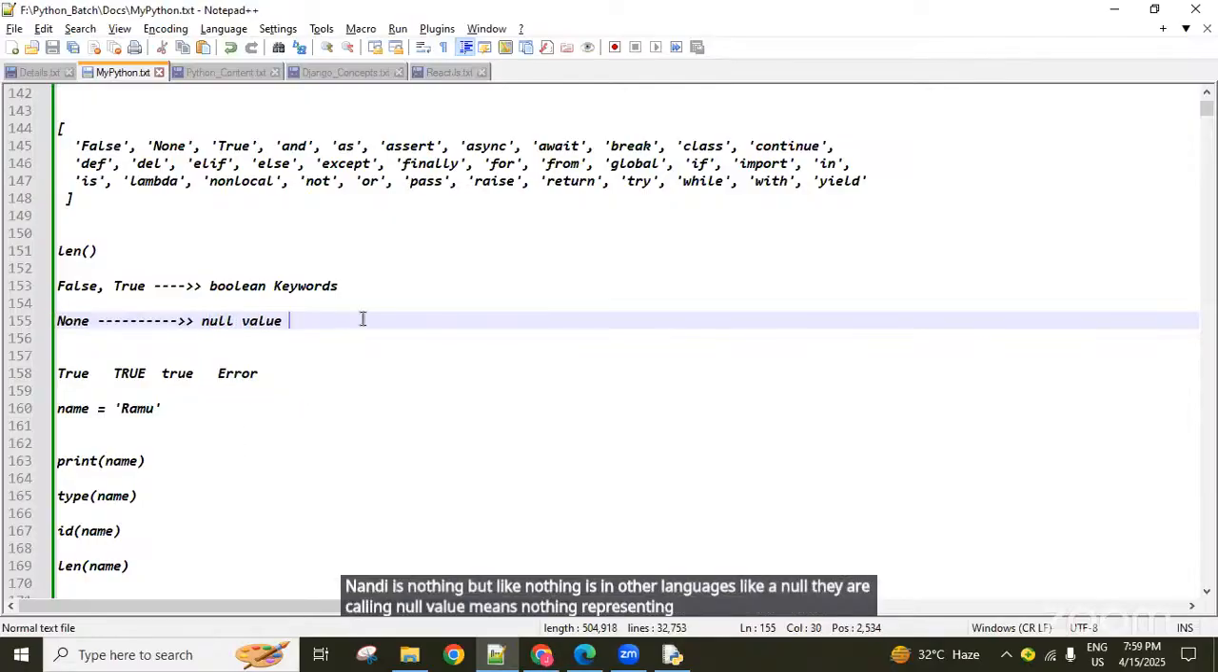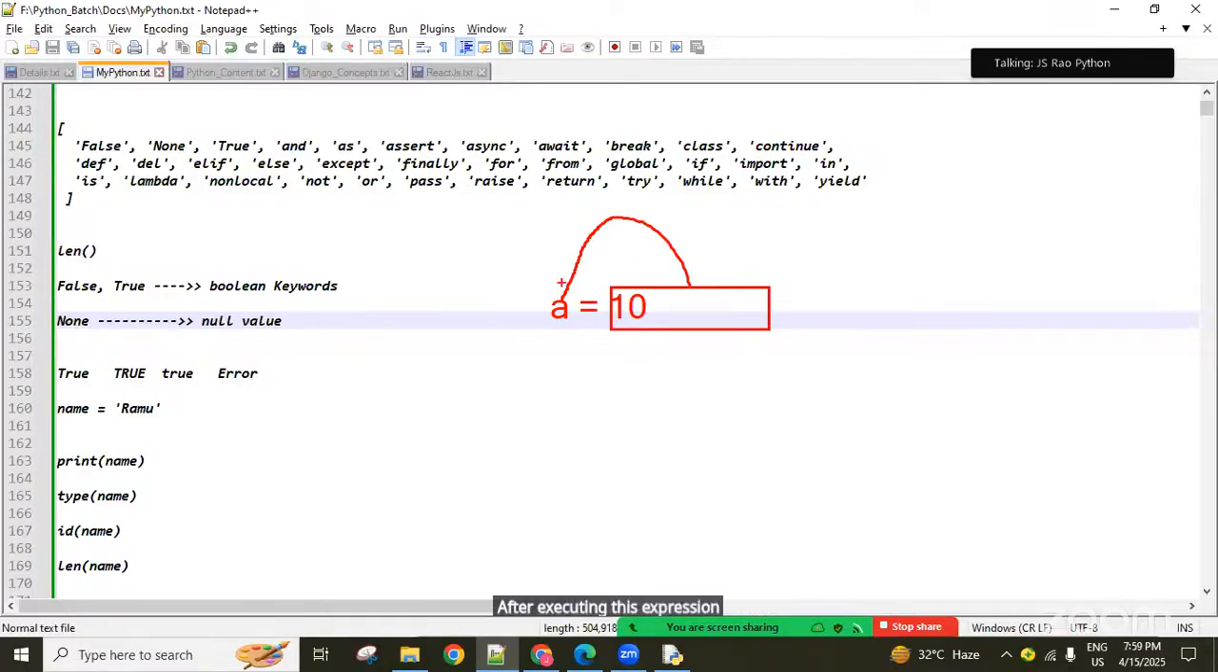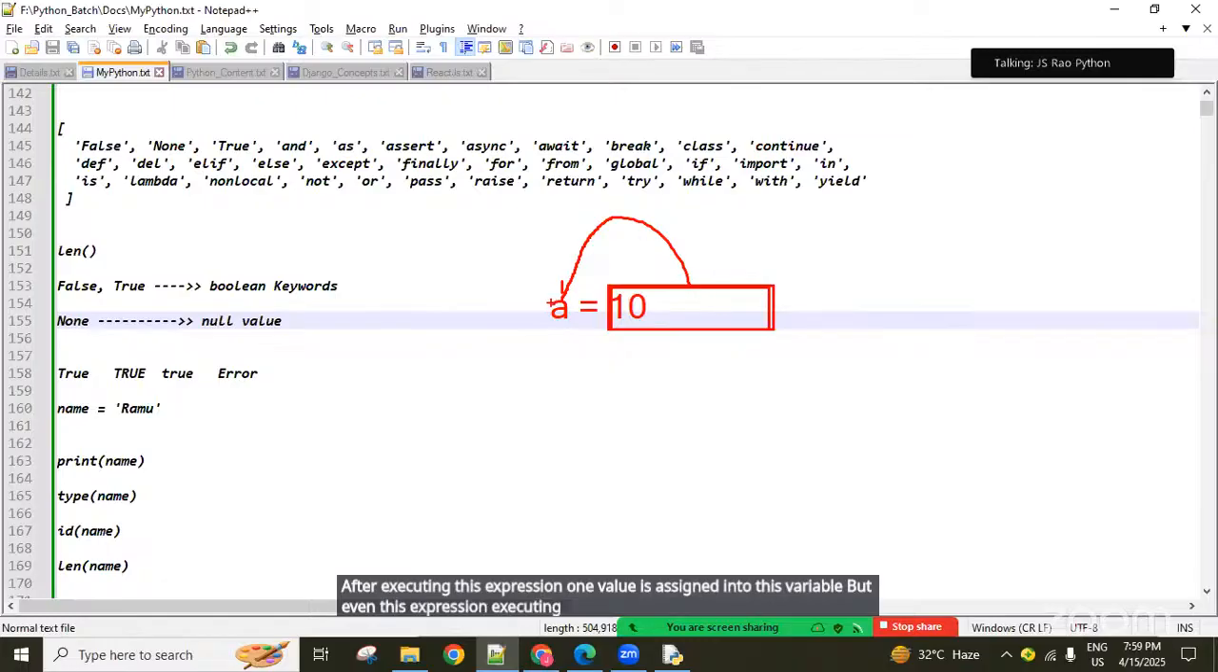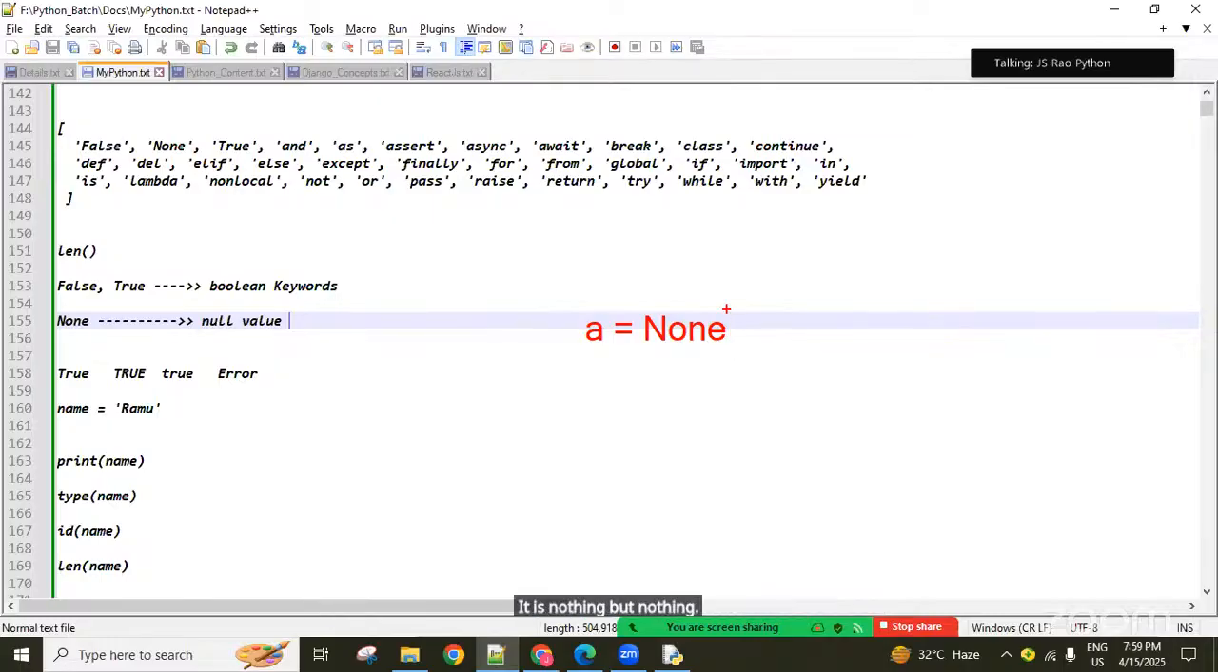Sometimes, for example, here a equal to 10, we are writing expressions. After executing an expression, one value is assigned to this variable. But sometimes even though the expression executes, nothing is assigned to this variable. In that situation, a None value comes. Or if you don't want to assign any value to a variable, you can assign None. It is nothing but empty, guys.